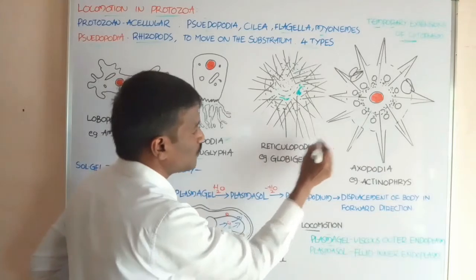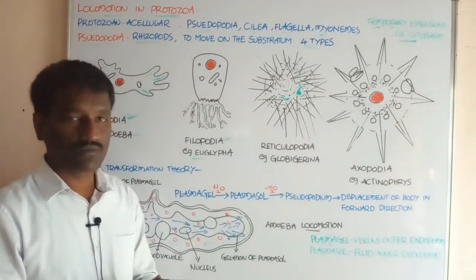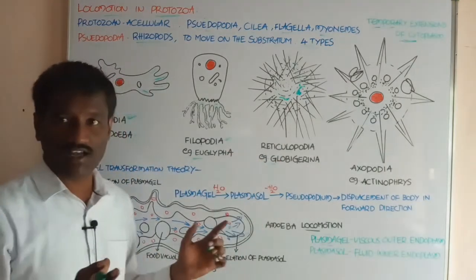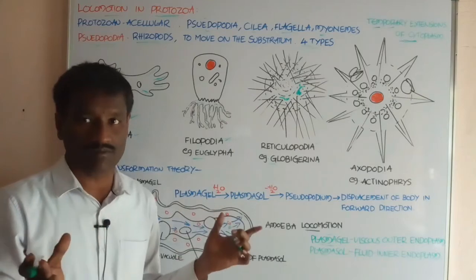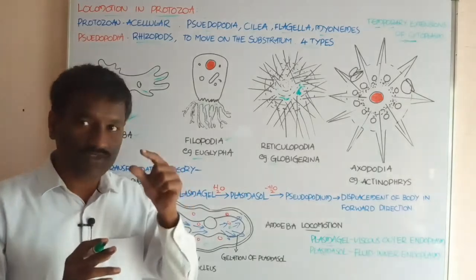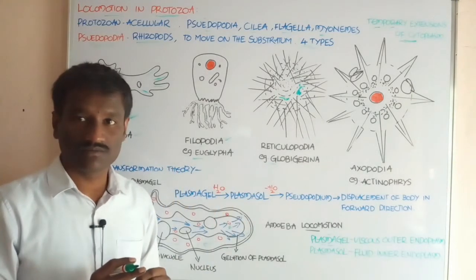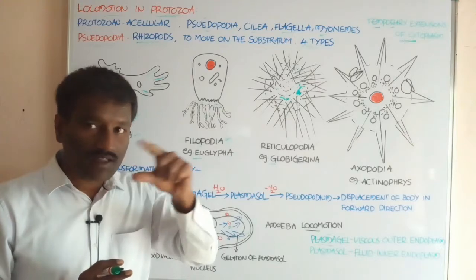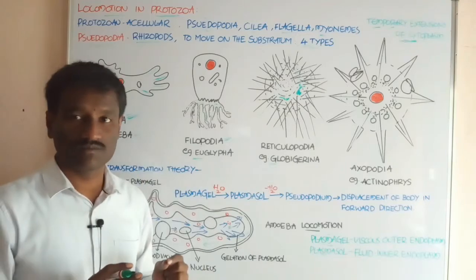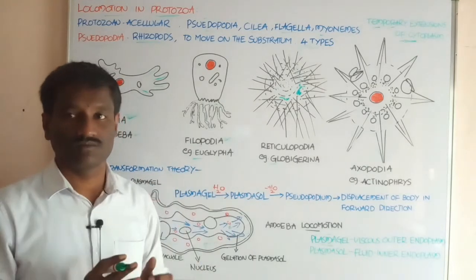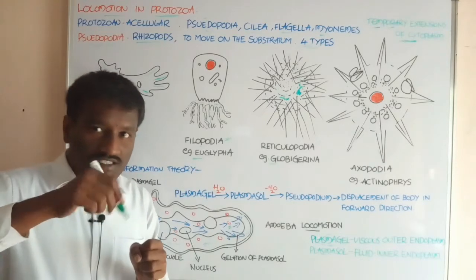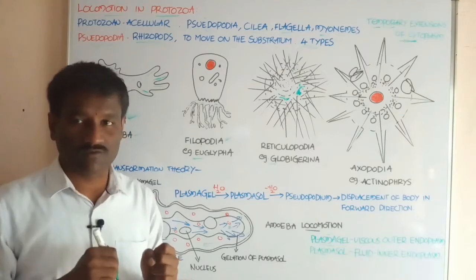Next, the third one, reticulopodia. The reticulopodia type is present in Globigerina and Elphidium. If you observe this organism, the entire body surface is covered with a hard shell, a calcium carbonate structure, and the shell has pores, apertures.